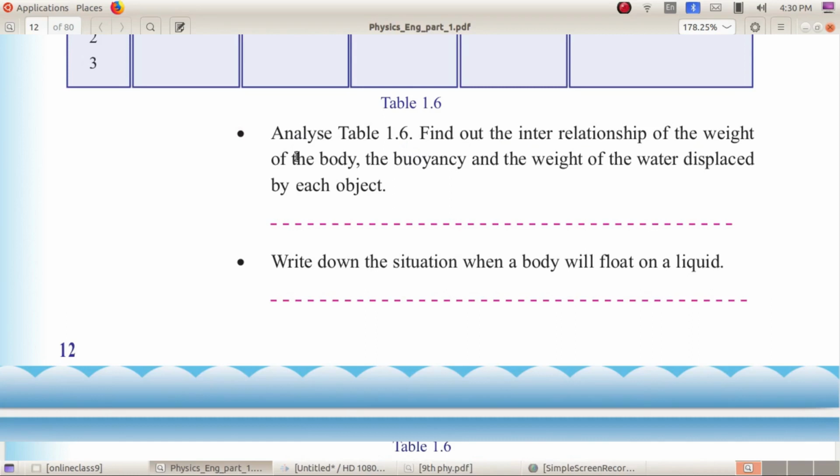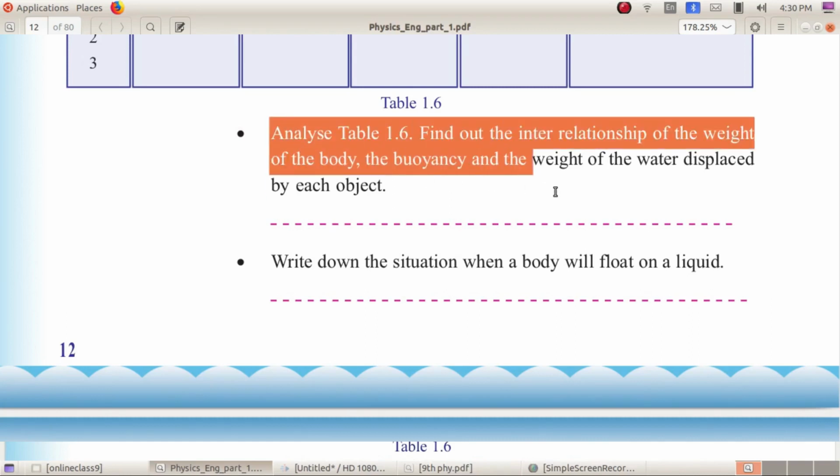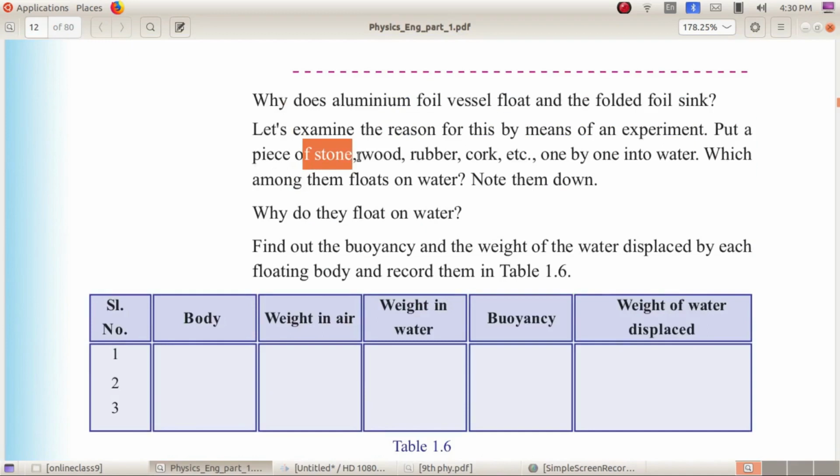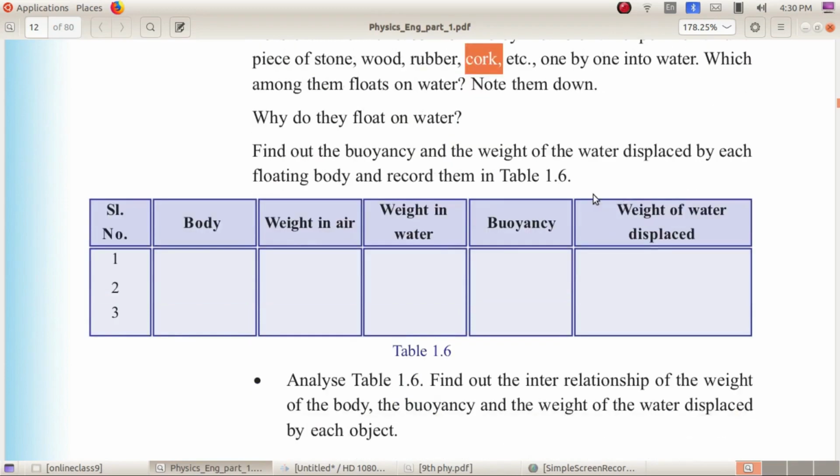The weight of the body, the buoyancy and the weight of the water displaced. We have to compare and find out whether there is any interrelationship between the weight of the body, the buoyancy and the weight of the water displaced by each object. We can see that the weight of the body is equal to the weight of the water displaced.